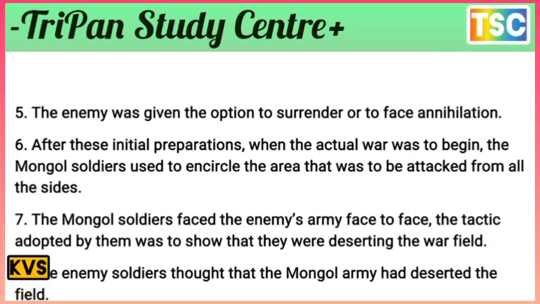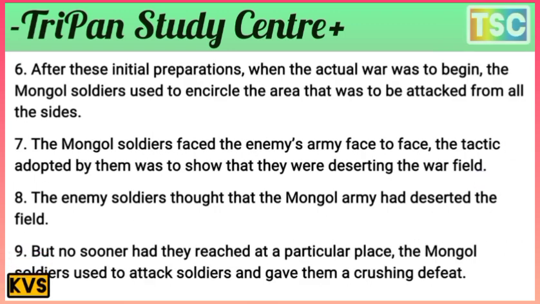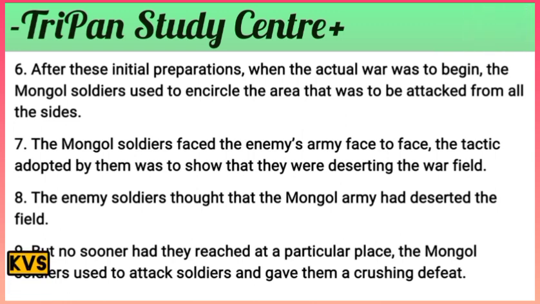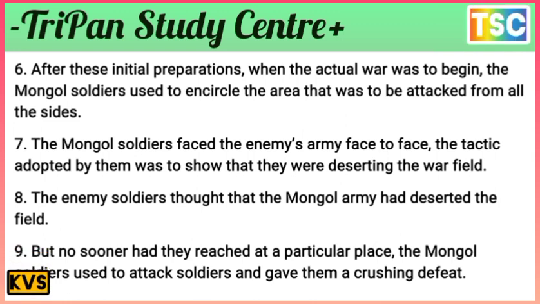The tactic they adopted was to pretend that they were deserting the battlefield. The enemy soldiers thought that the Mongol army had deserted the field, but no sooner had they reached a particular place than the Mongol soldiers attacked them and gave them a crushing defeat.